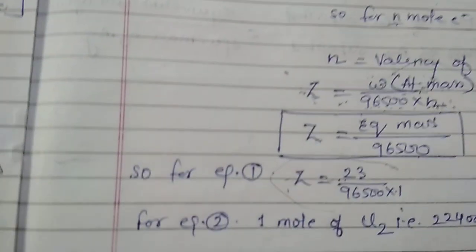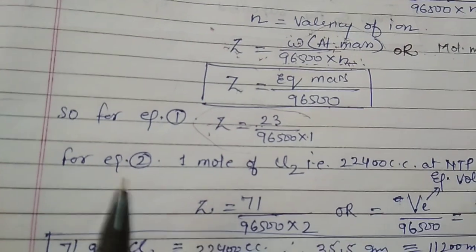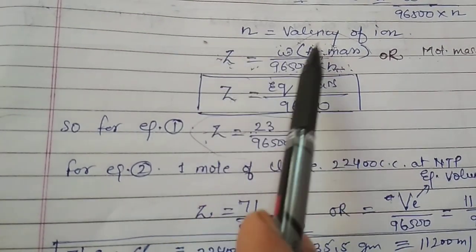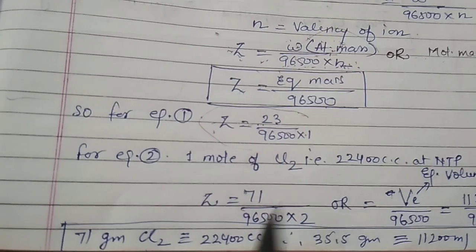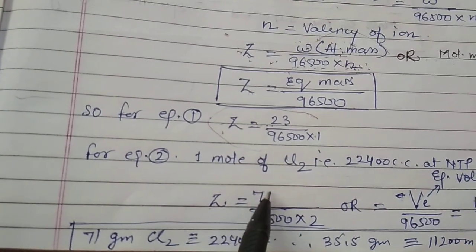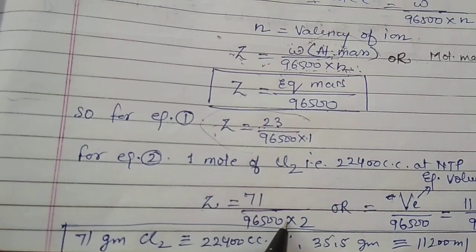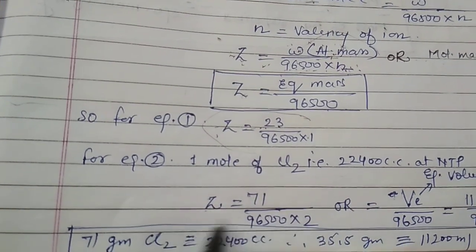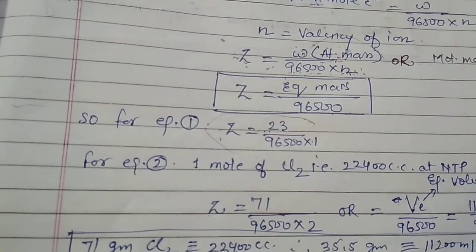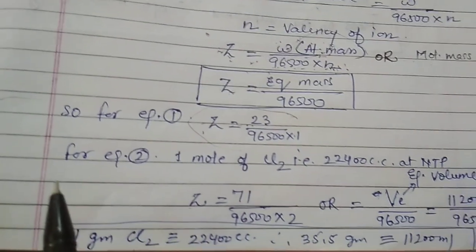But if we are to calculate the mass, we can place again the value in the same formula as Z is equal to molecular mass upon 96500 into n. So I have written here Z is equal to 71, that is the molecular mass of chlorine, upon 96500 into 2. So that would be the mass deposited of chlorine in gram.